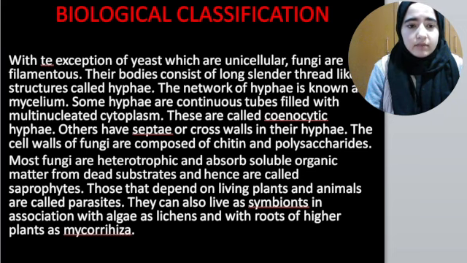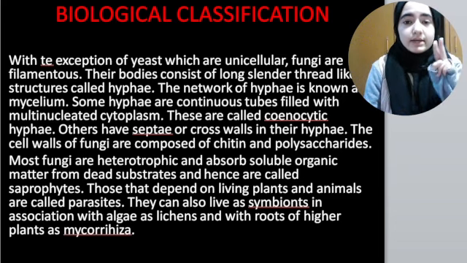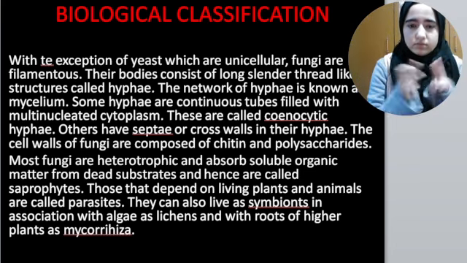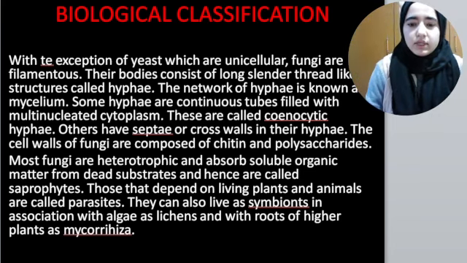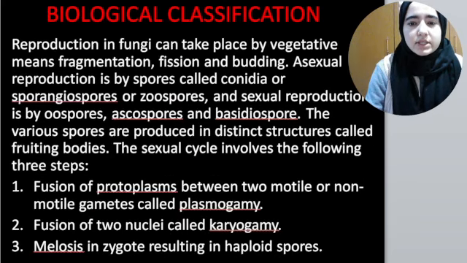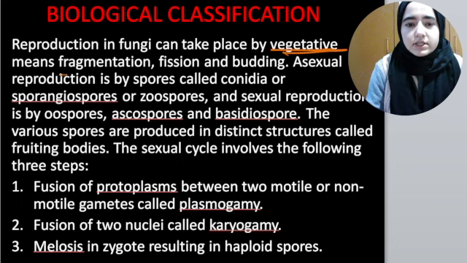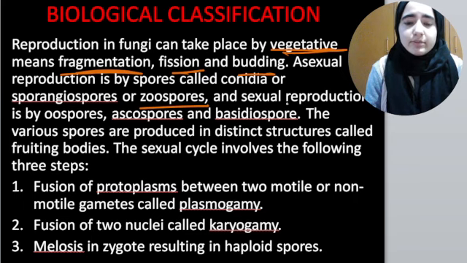I'll mention in lichens that many of the lichens include two organisms, basically algae and fungi. So fungi associate with algae in order to form lichens. How does reproduction take place? Reproduction takes place either by vegetative means, like fragmentation, fission, budding. Asexual reproduction takes place by asexual spores, like zoospores. Sexual reproduction takes place by oospores, ascospores and basidiospores.